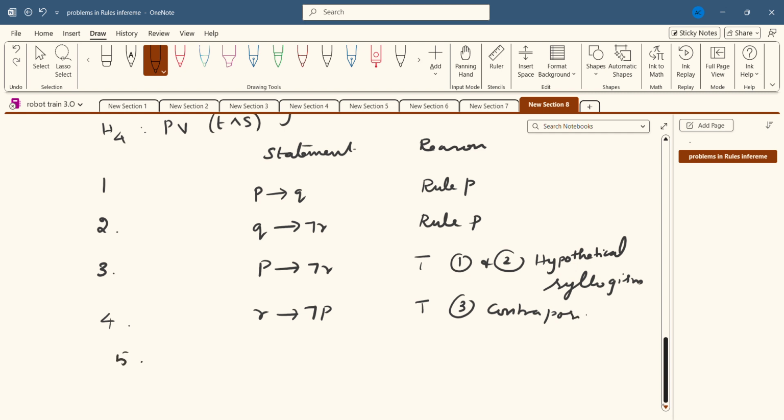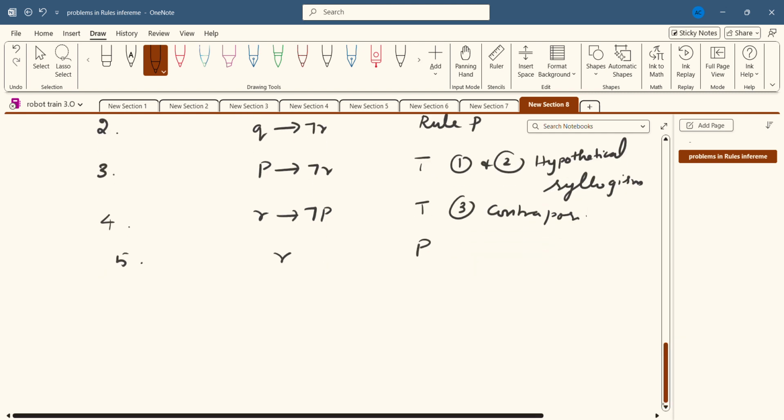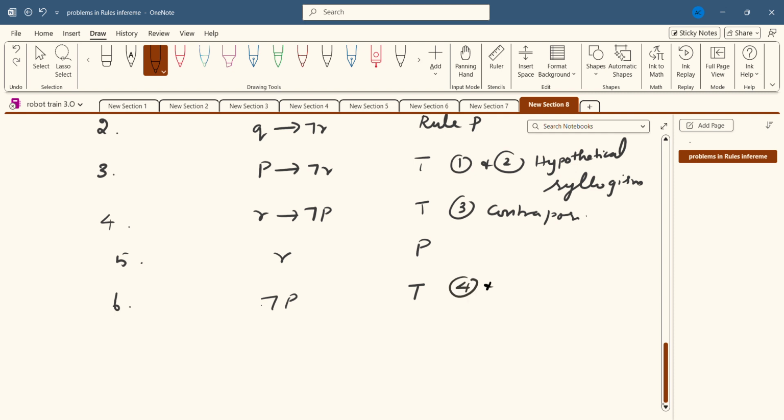Okay, fifth one. I can introduce the premise R. So here I can write rule P. And the sixth statement is: R conditional negation P, R, therefore negation P. Here I am going to apply a formula, that is rule T, using modus ponens, applying equations 4 and 5.